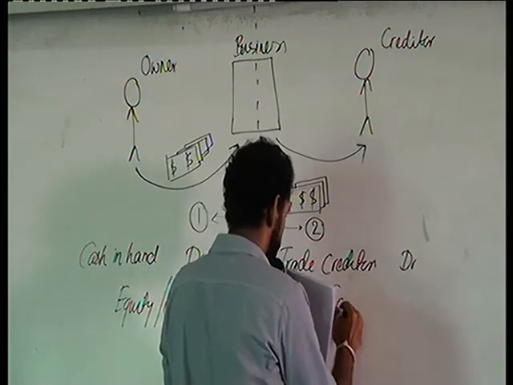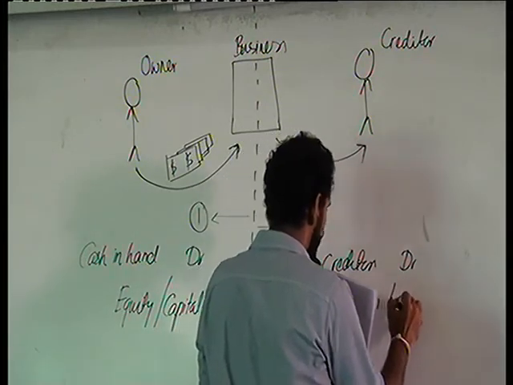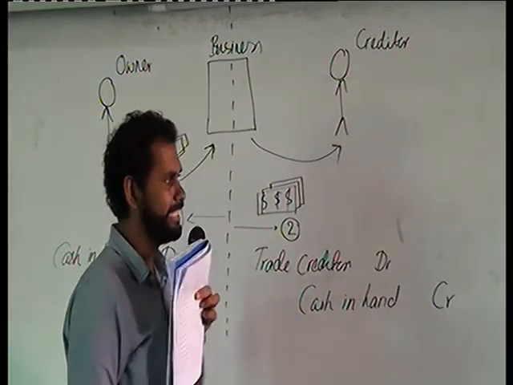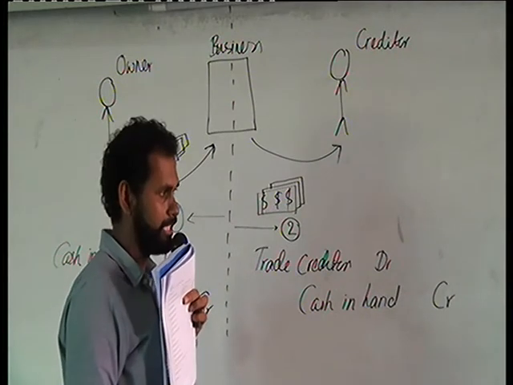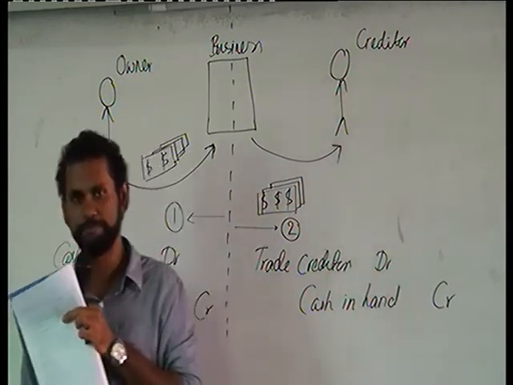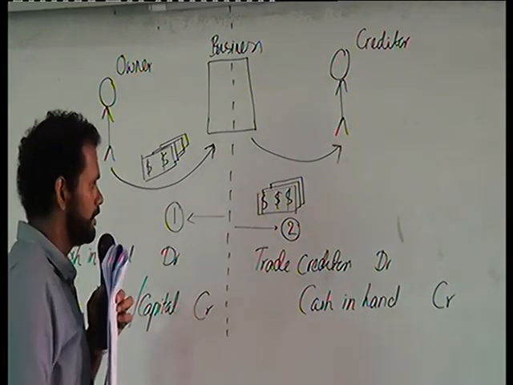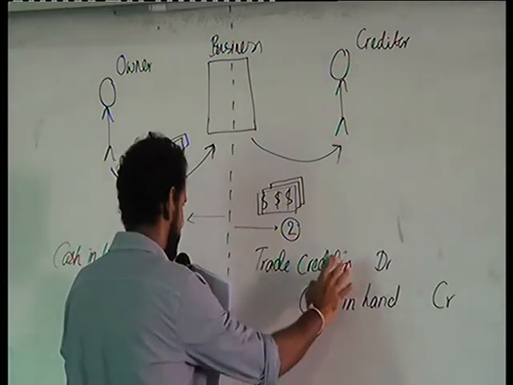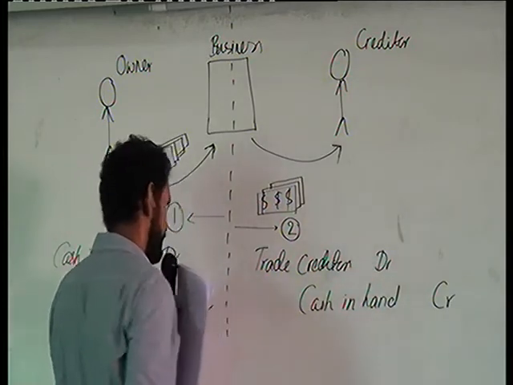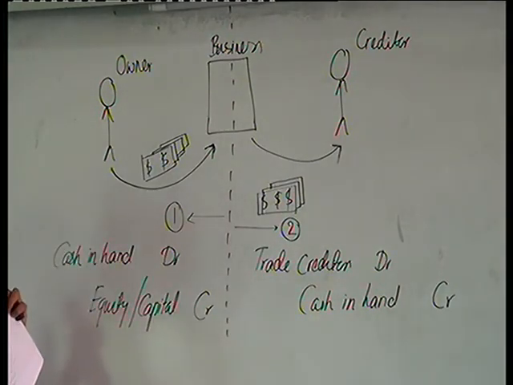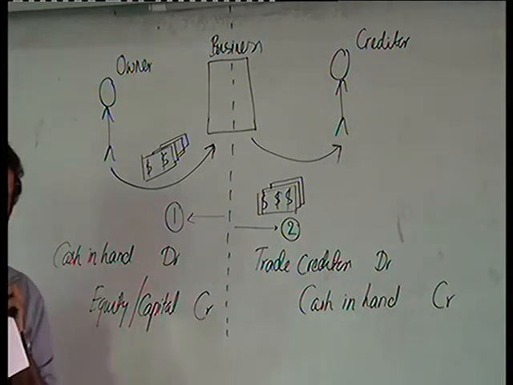And at the same time, cash in hand of the business also will get reduced. So the second entry would be trade creditors debit, cash in hand credit. Now can you see, we have segregated this into two different transactions.